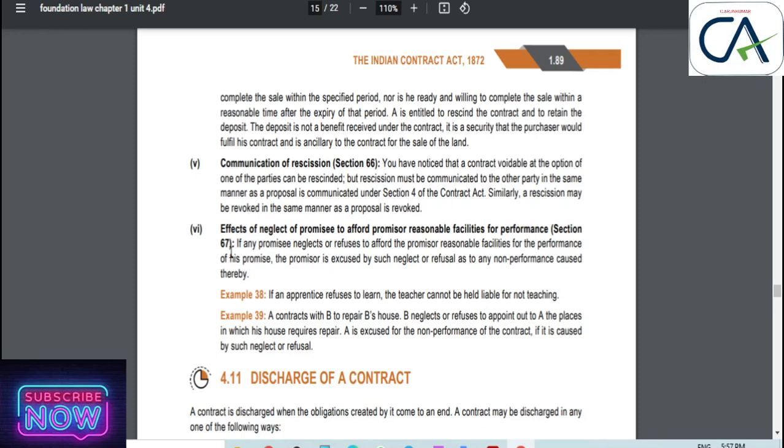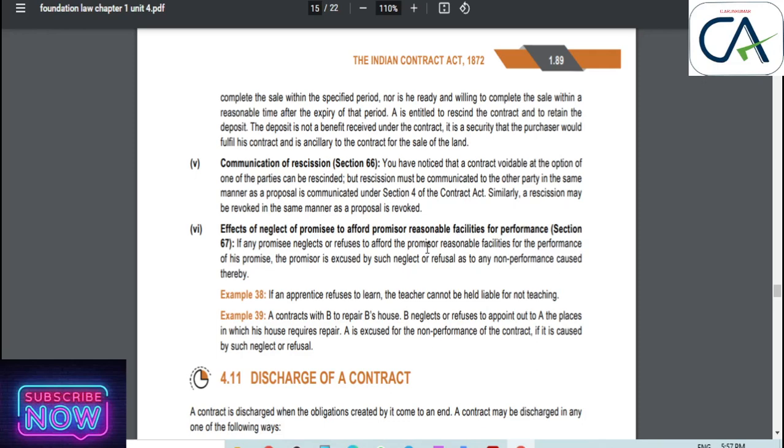The final section is section 67, effect of neglect of promisee to afford promisor reasonable facility for performance. In this case, the promisee neglects, knowingly or unknowingly, to afford a reasonable facility.